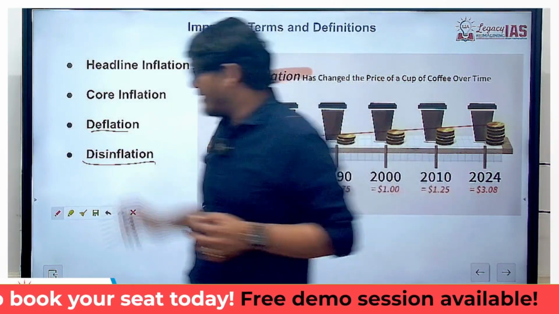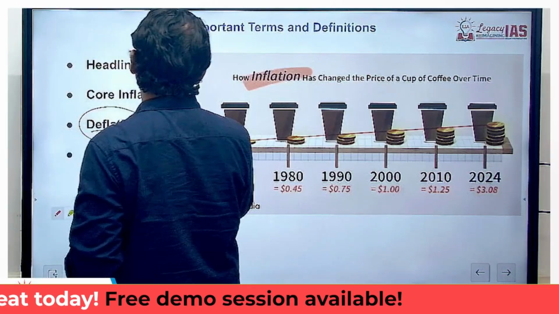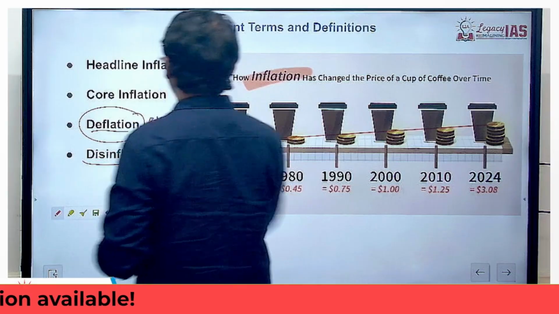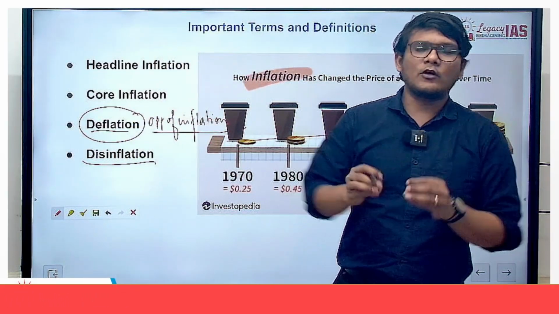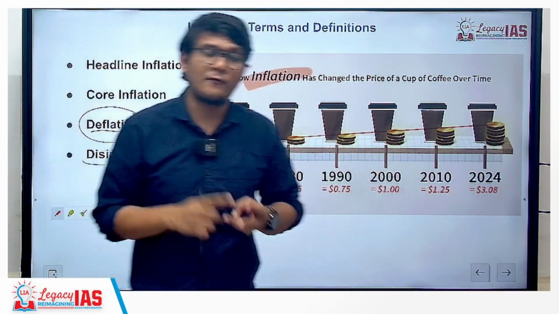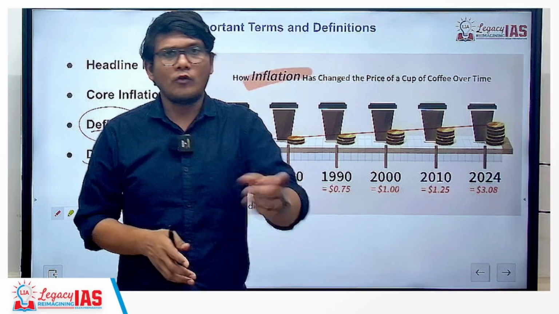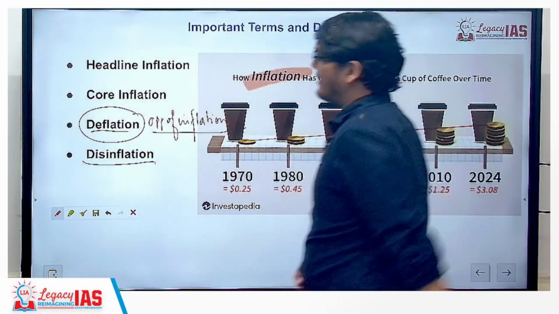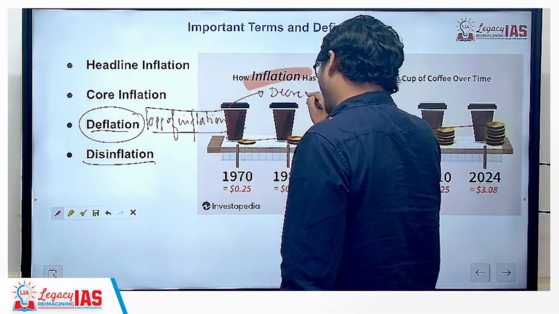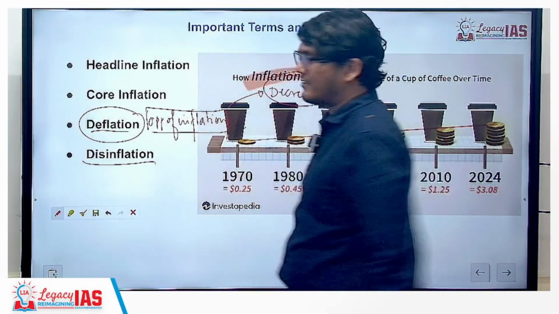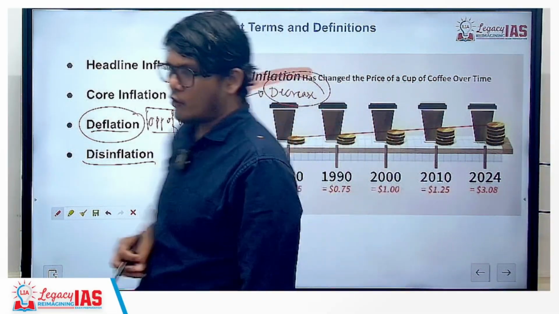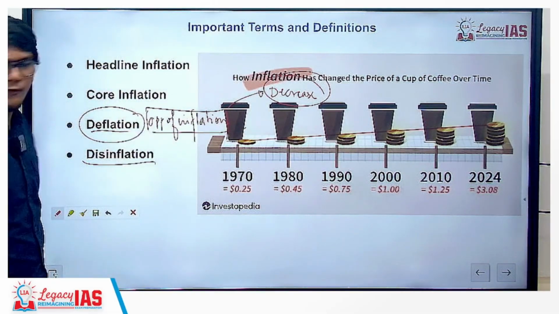Now, deflation is basically the opposite of inflation. Simply remember that it is the opposite of inflation. So in inflation, your prices basically increase. There is an increase in the general level of prices for a sustained period of time in the basket of goods and services. Here everything remains the same, but instead of an increase, it is the decrease in the general level of prices for a sustained period of time in the basket of goods and services. So it is exactly opposite of inflation.